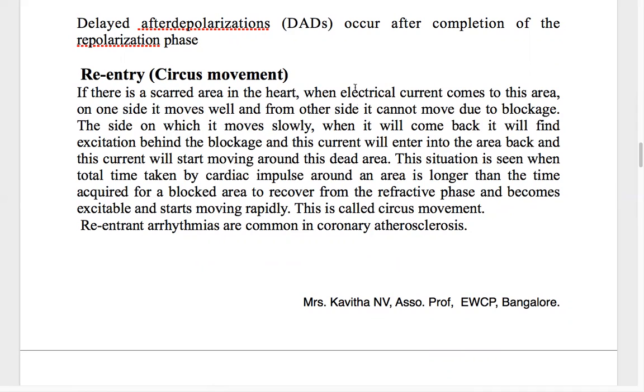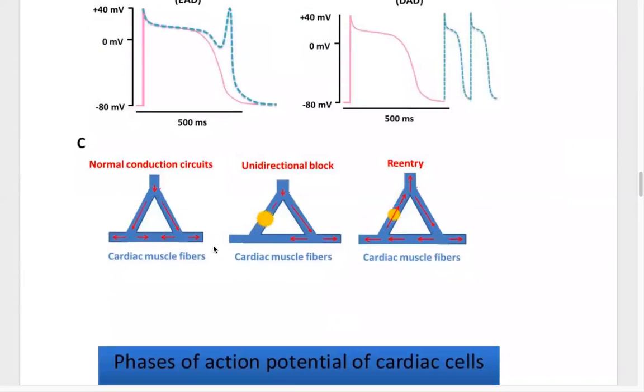The current, that is the movement of the ions, the electric current, comes to this area. On one side it moves well. This is the re-entry circus movement. Usually, in normal conduction, it originates from the SA node and comes as a single impulse.